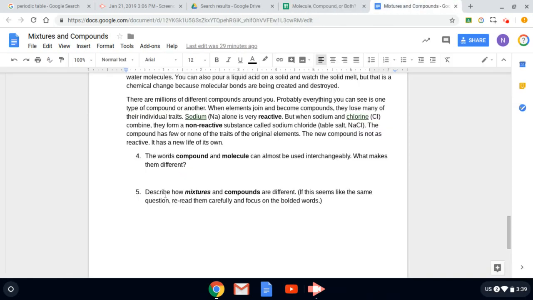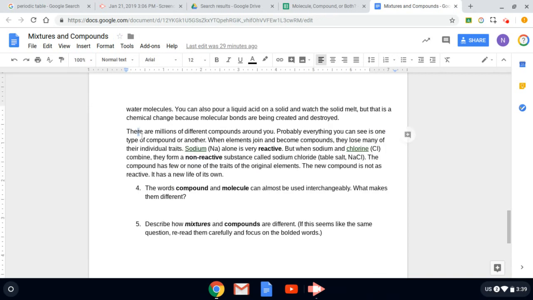So there you go. Describe how mixtures of compounds are different. Check this out right here. This circles back to the very beginning with Prezi. When elements join and become compounds, they lose many of their individual traits, like the sodium and the chlorine. When sodium bonds with chlorine, not only do they change physically, certainly, but they definitely change chemically because it's now edible and it won't kill you unless you inhale it.